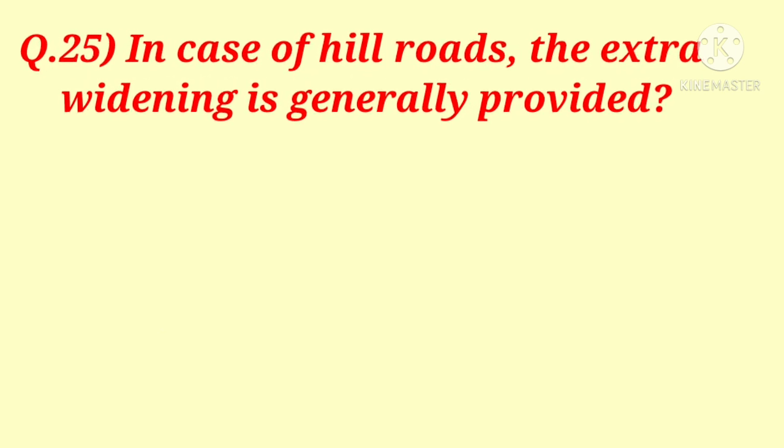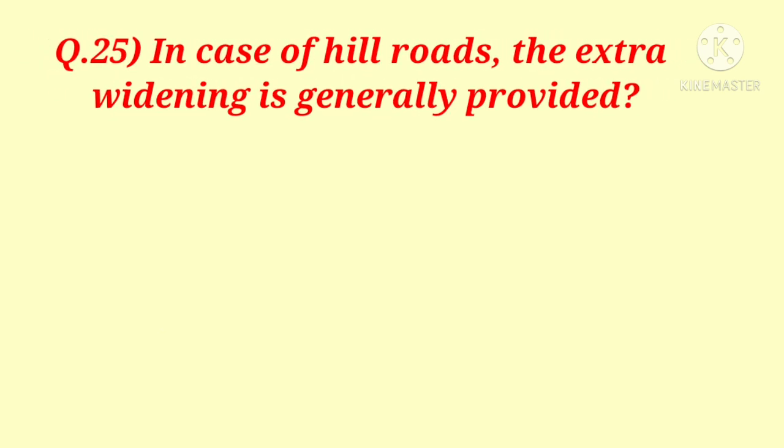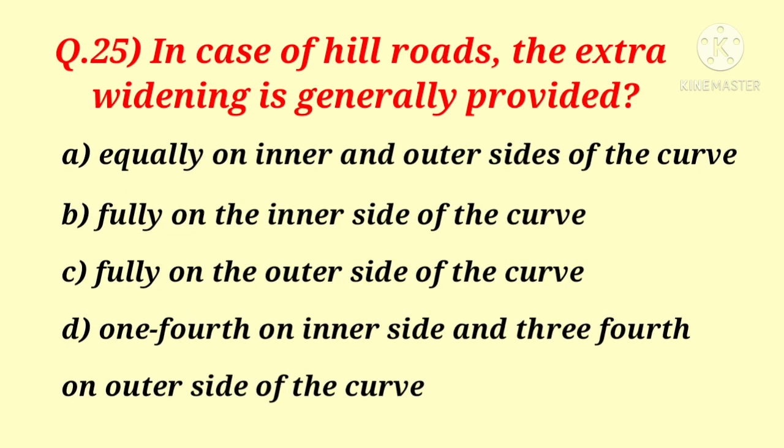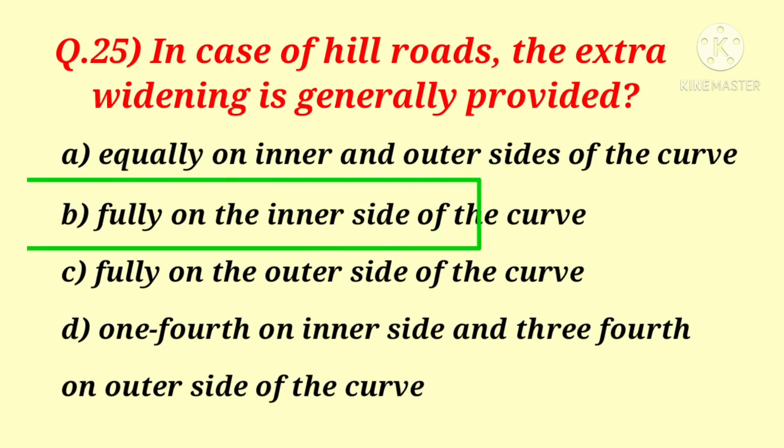Question number 25. In case of hill roads, the extra widening is generally provided. Following are the options, and option B is the correct answer, fully on the inner side of the curve.